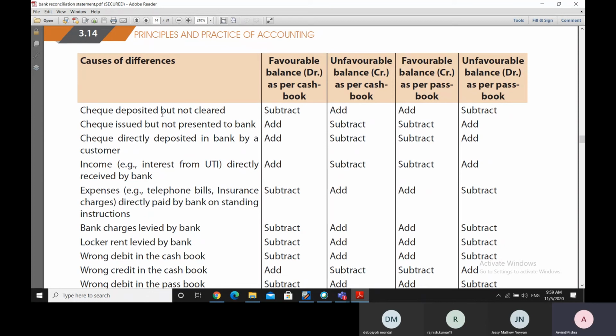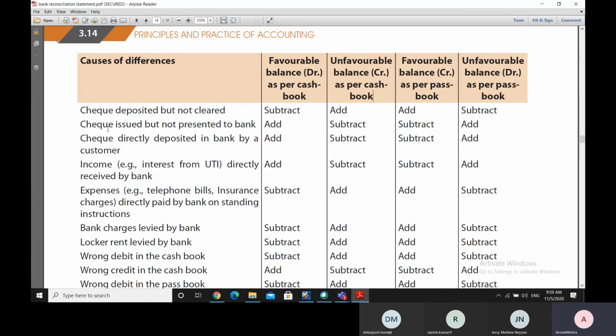In that case, if you have started reconciling from the cash book side, and we are moving towards the bank passbook balance side, then we have to reduce this check. We have to minus this check over there, provided we are having a positive balance. If we are not having a positive balance, then we have to add this check. So this is the way we have to understand each one of the differences here.